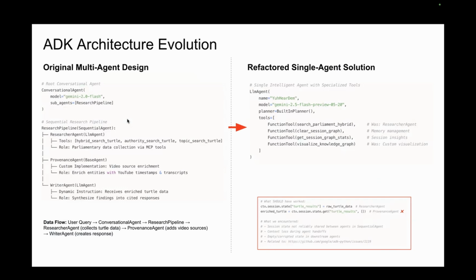It wasn't all straight sailing. The original design we had was a multi-agent design, and we had a sequential agent with a pipeline of various different agents that would do research, provenance, and writing. But there's a bug in ADK we found that means that the state is not reliably passed between agents. We've actually raised a ticket. It seems like a few other people have had this issue as well.